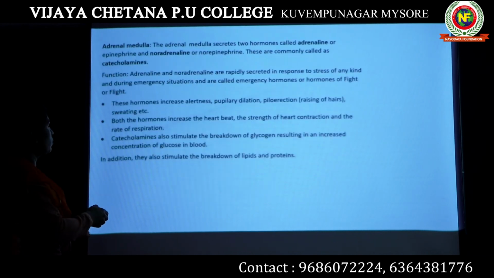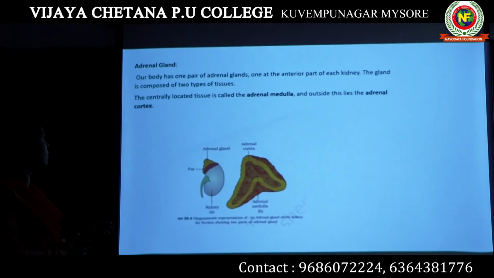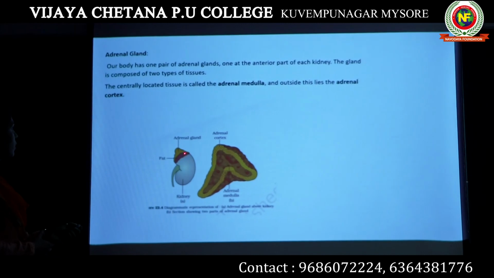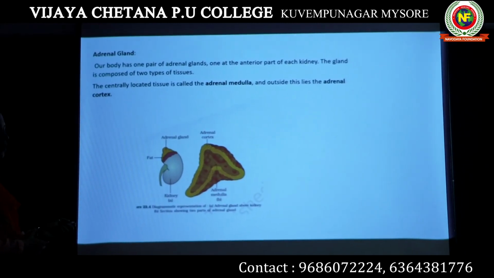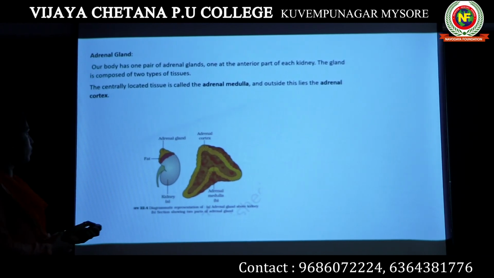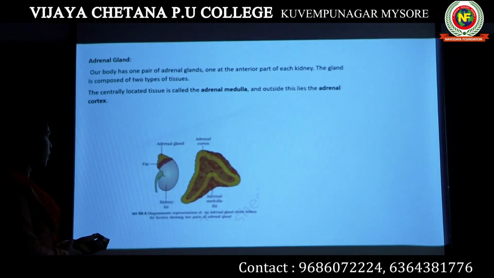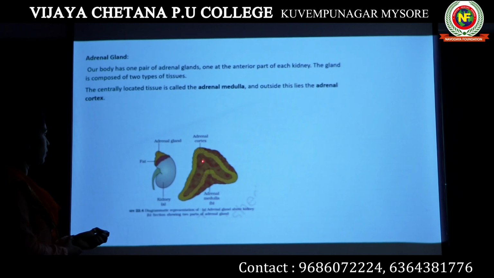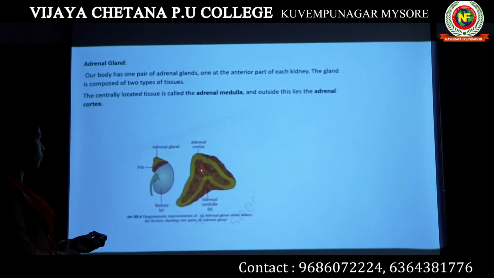Then let's move on to the other gland. The next endocrine gland that we will be talking about is the adrenal gland. The adrenal gland is present just above our kidney. Okay, so we have two kidneys, so we have two adrenal glands, one above each kidney. Now, if you look into the structure of this adrenal gland, the whole structure is the adrenal gland. The outer yellow part is known as the adrenal cortex, and the middle part is known as the adrenal medulla. This part is known as medulla, this part is known as cortex.